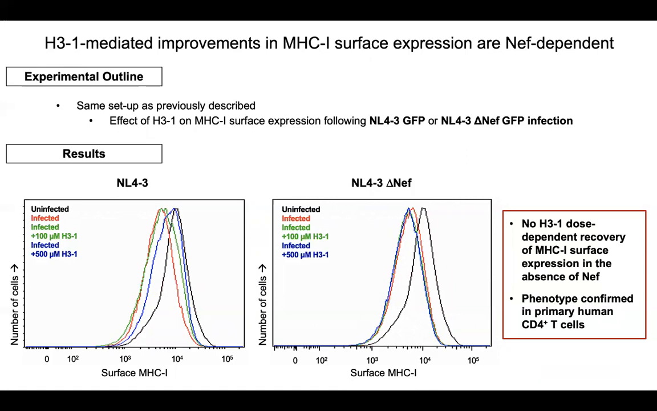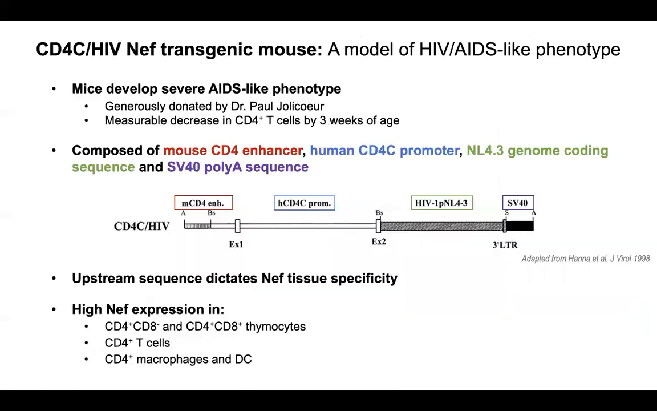In stark contrast with the histogram shown on the right, when the NL43 construct lacks Nef, there is still a downregulation in MHC class 1, but H3.1, even at its highest concentrations, does not improve any surface MHC class 1, as shown by almost complete overlap of these three histograms. So the take-home from this is that H3.1 did rescue Nef-mediated downregulation and appears to do so in a dose-dependent manner, and that this observation was also consistent with what we saw in primary human CD4 T cells.